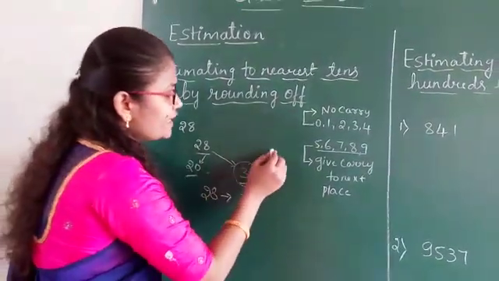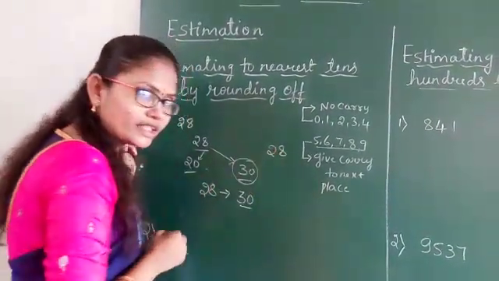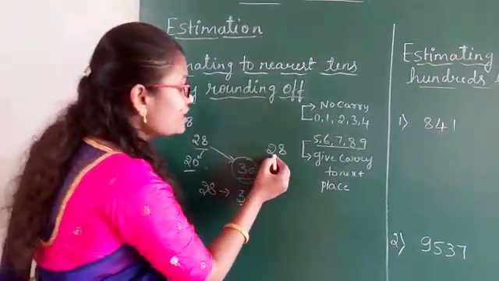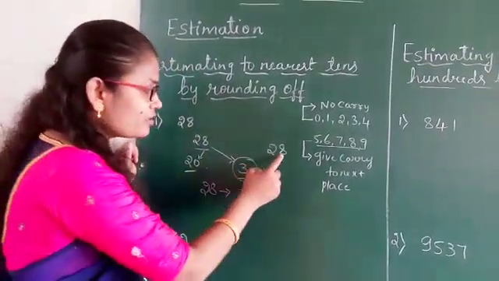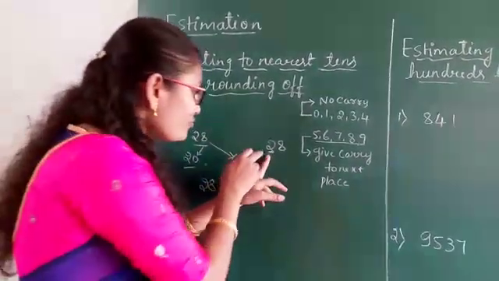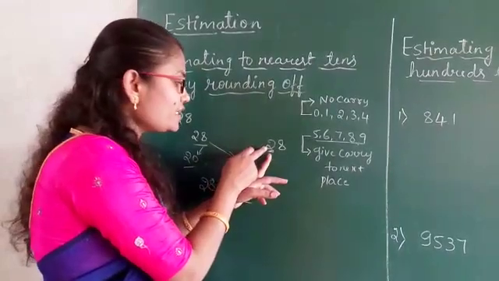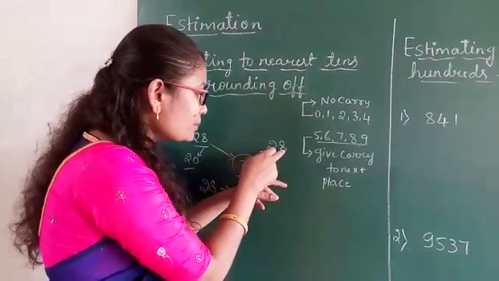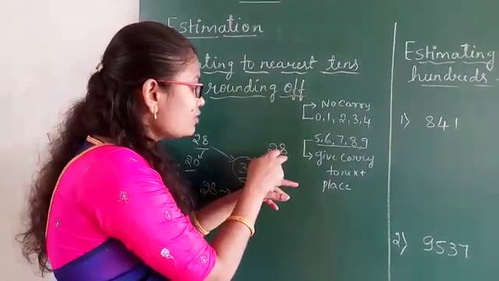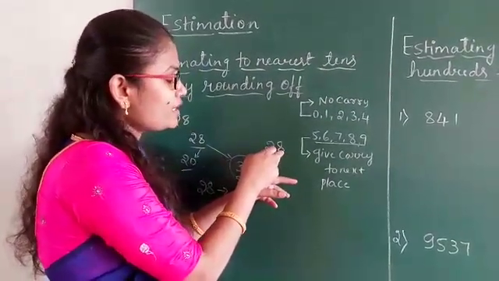For example, if you take 28, we are going to estimate for which place? We are going to estimate for the tens place. Which is the tens place here? Ones, tens: 2 is in the tens place. We are going to estimate for the tens place. You have to observe the previous place, which means the ones place. In the ones place, what number do we have here?